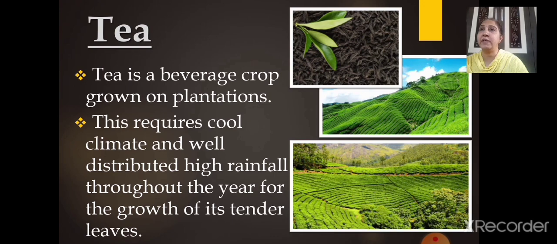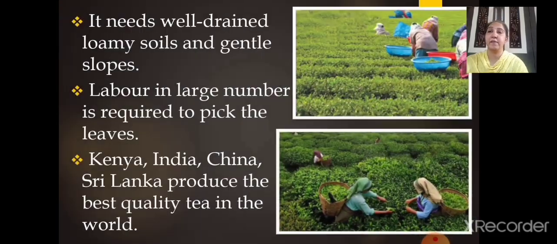Now the next topic is tea. Tea is a beverage crop grown on plantations, right? This requires cool climate and well distributed high rainfall throughout the year for the growth of its tender leaves. Everybody, you all are using tea at your house. You have seen the tender leaves in the tea, right? So it is a very difficult process while doing the cultivation. As the tender leaves are to be picked, right?